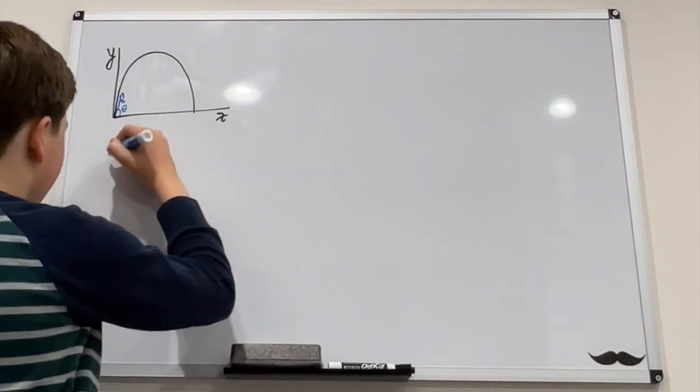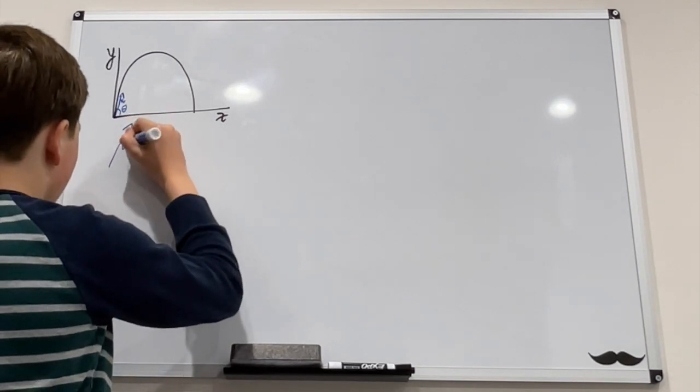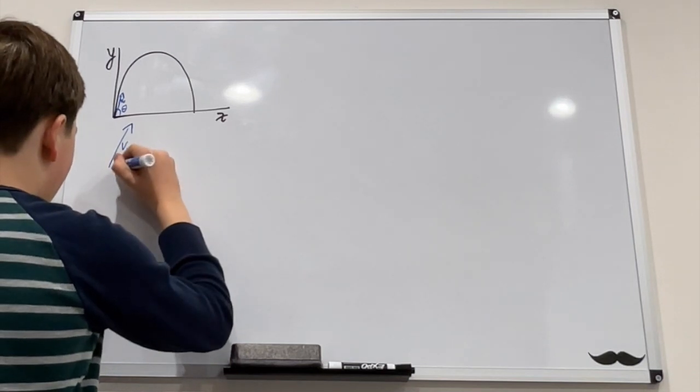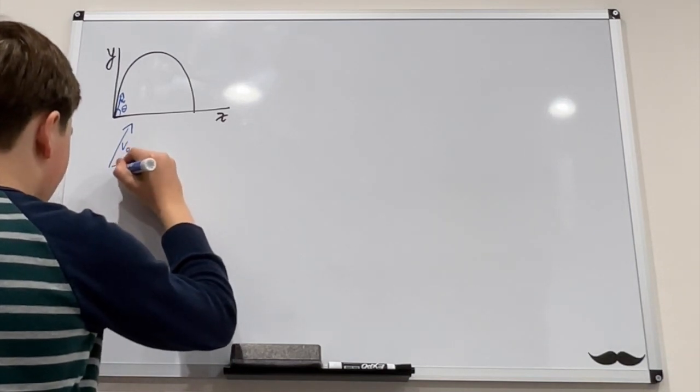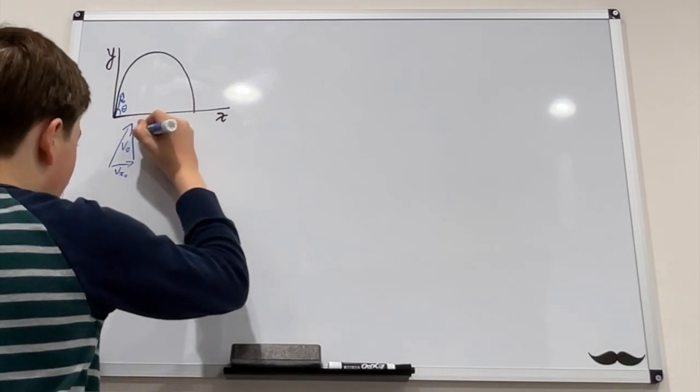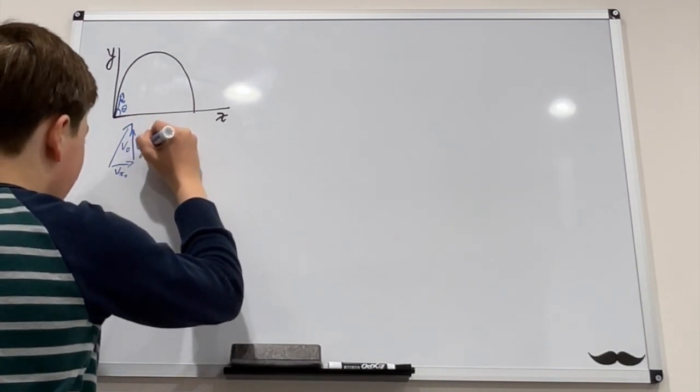If we look at v naught, here we'll have the x component of this vector, v sub x naught, and here we'll have v sub y naught.